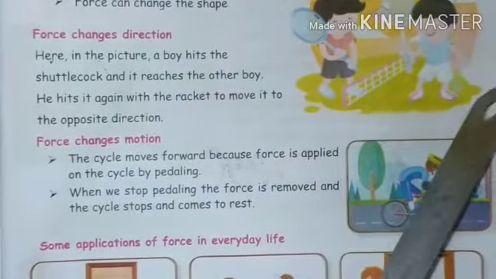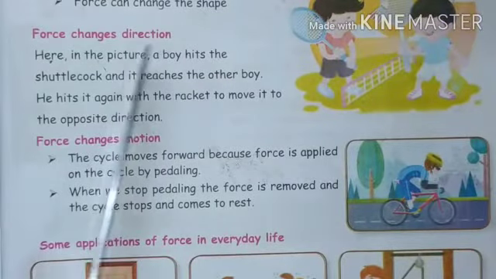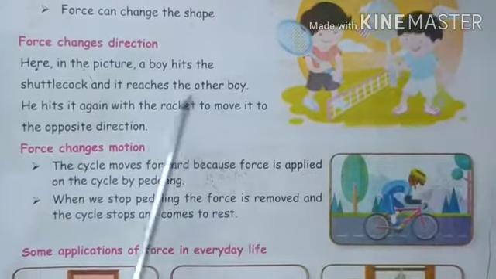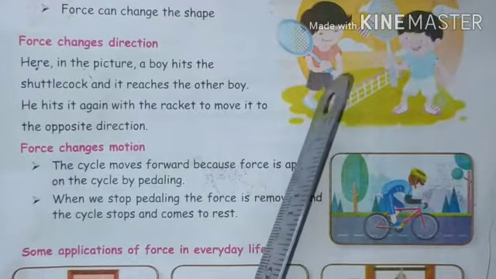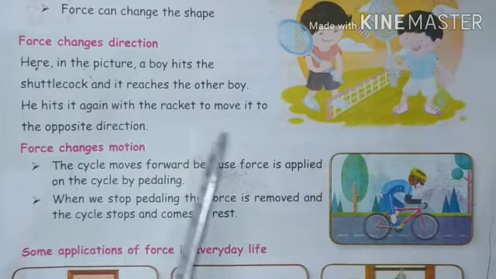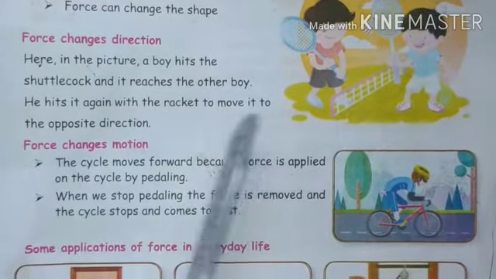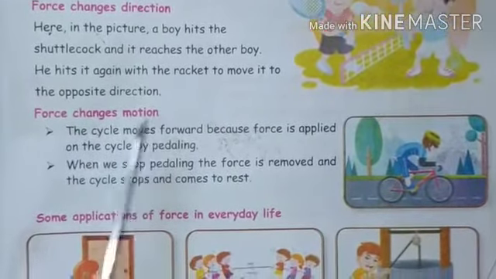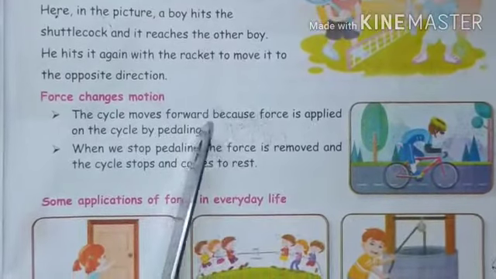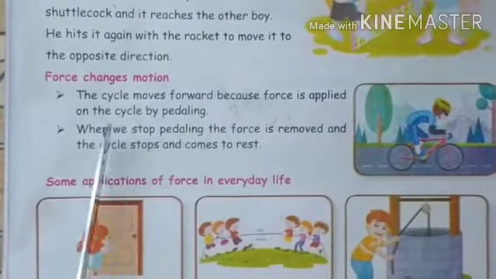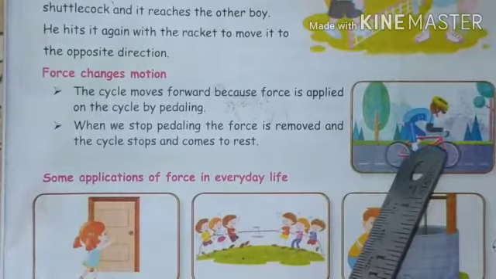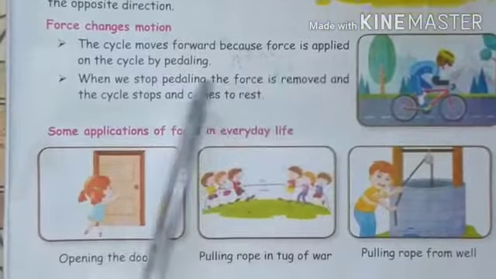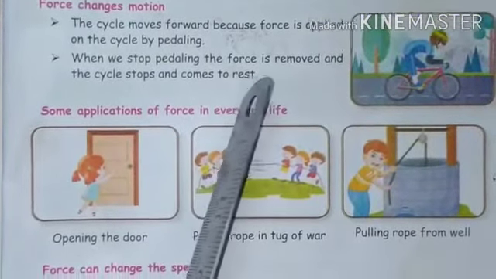Children, look at this picture. Here in the picture, a boy hits the shuttlecock and it reaches the other boy. He hits it again with the racket to move it to the opposite direction. Force changes motion. The cycle moves forward because force is applied on the cycle by pedaling. When we stop pedaling, the force is removed and the cycle stops and comes to rest.